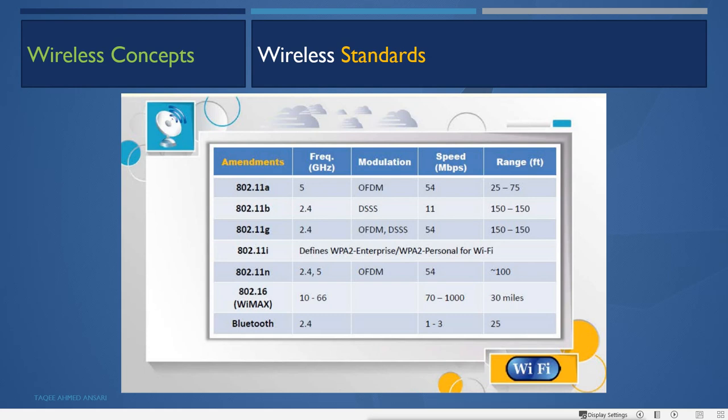For example, 802.11a is configured to use the 5 gigahertz frequency. It uses the OFDM modulation method, and it gives a speed of up to 54 Mbps, and the range for the network is from 25 feet to 75 feet.